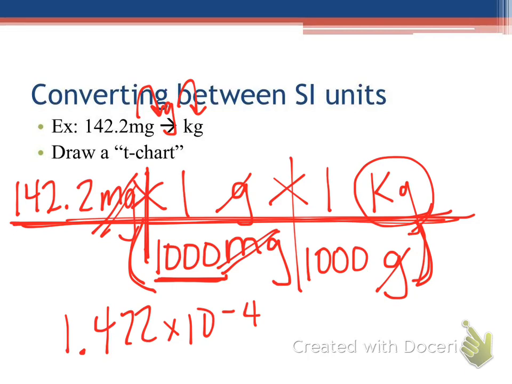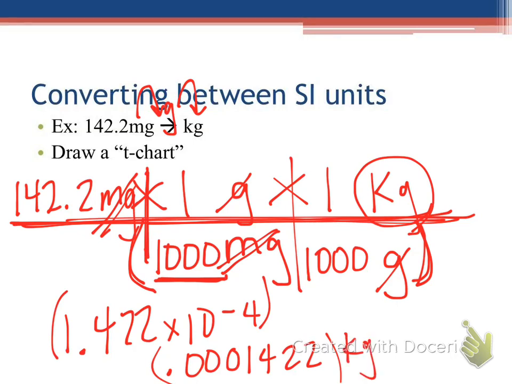Okay, not what we got? No. Okay, the answer to be complete needs the unit. We have to write kilograms. It must be on the outside. The parentheses mean nothing. Sorry, the parentheses mean nothing.